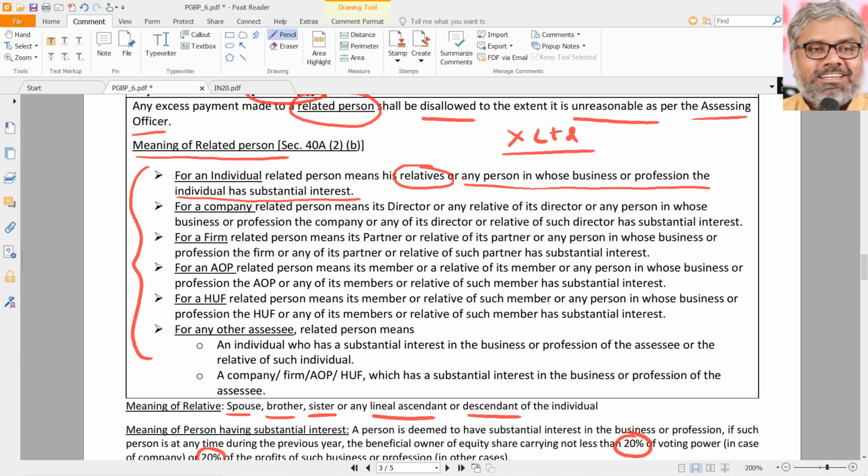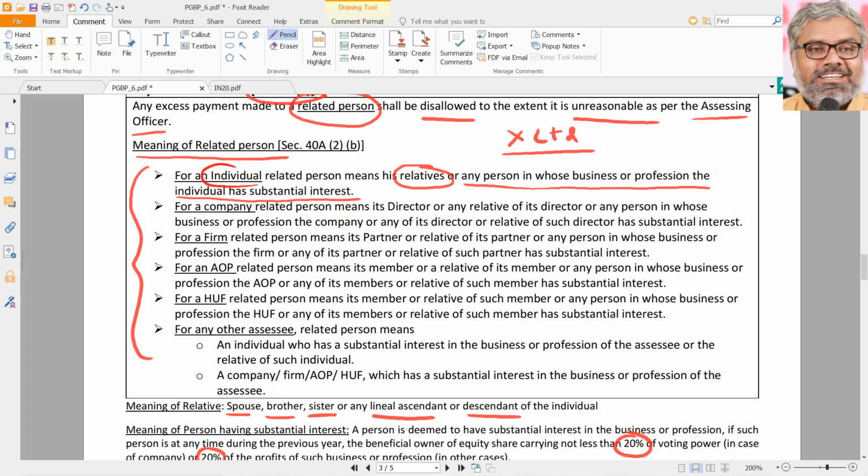So, if it is exactly 20% also, that means he is having substantial interest. So, exactly 20% or more, if anybody has a share in the equity shares or share of profits, whatever it is, then such a person is said to have a substantial interest.